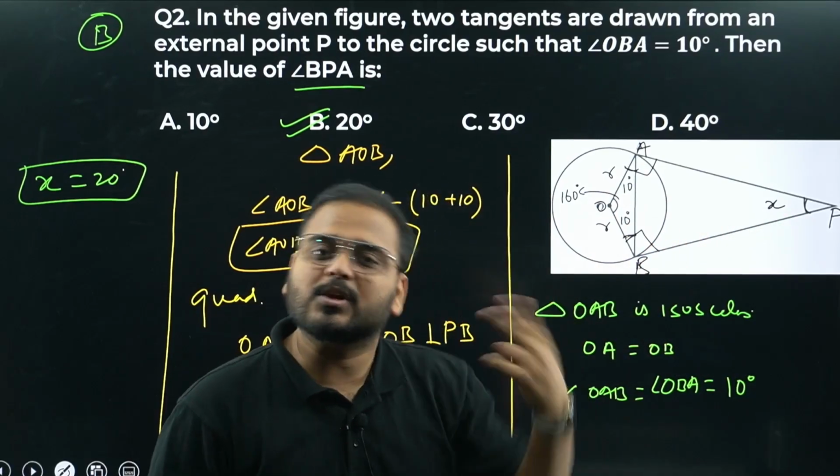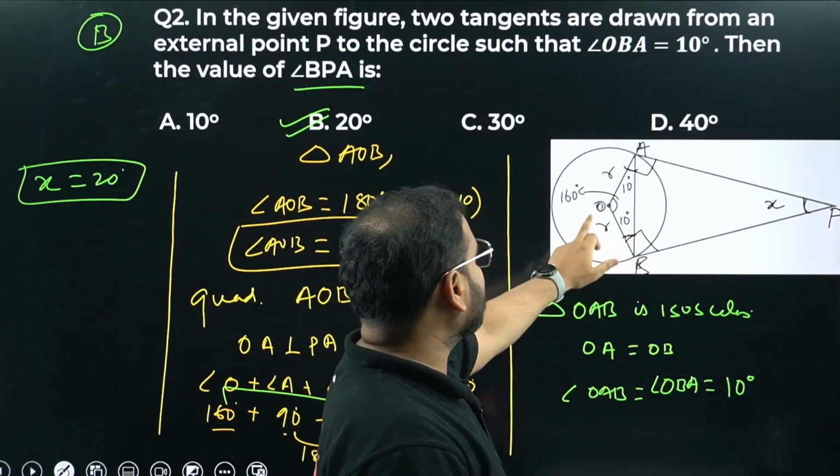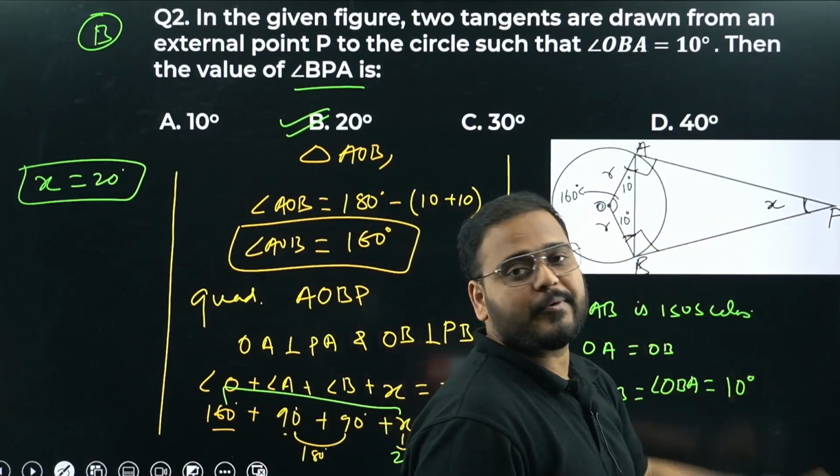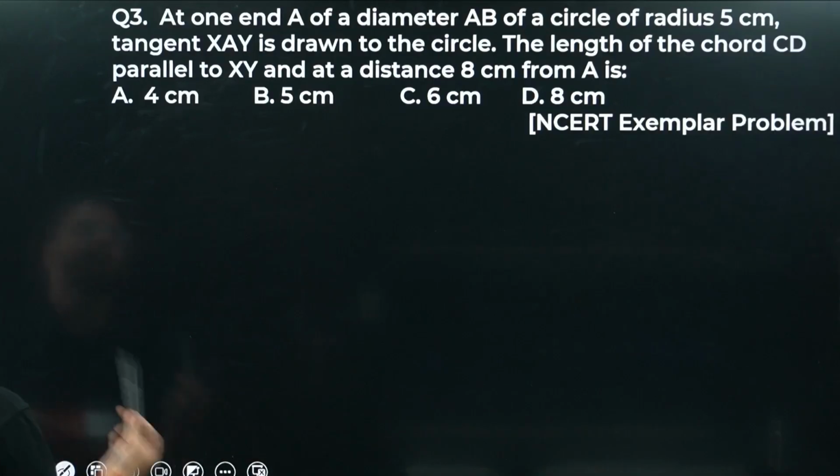How come, sir? Because the total sum is 360 degrees, sir. So this and this also has to be 180 again. What is this value? 160, sir. It means the X has to be 20 degrees. X is BPA. Hence the answer is option number B. Moving on to question number 3.